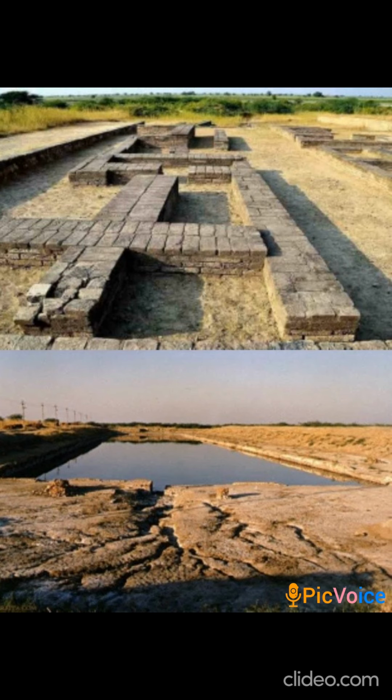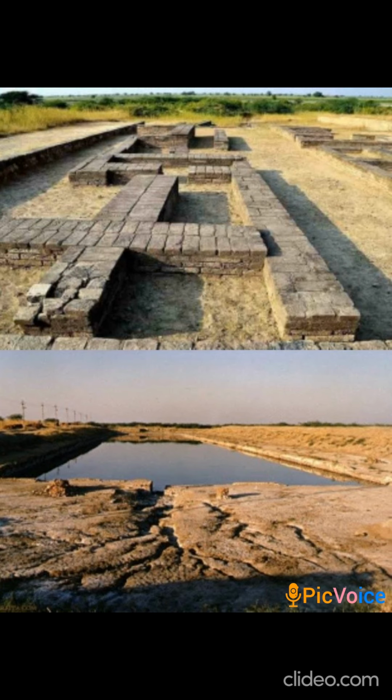A fact I would like to tell you: around 4,000 years ago, seals may have been used by traders to stamp their bags or packets containing goods that were sent from one place to another. A layer of wet clay was applied on the knot after the bag was closed and tied, and then a seal was pressed on the wet clay. So the impression of the seal is known as sealing. When the goods arrived with the sealing intact, it was considered to have reached safely. Today also we do this.